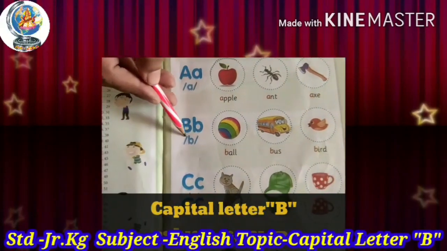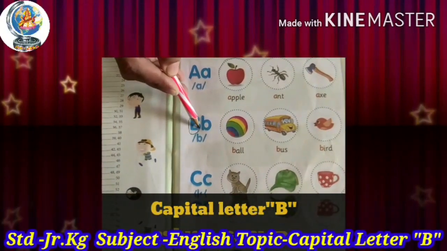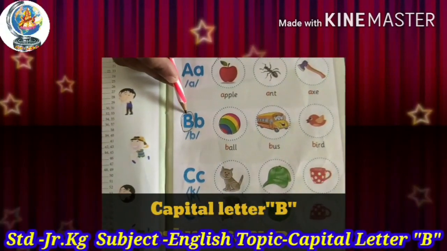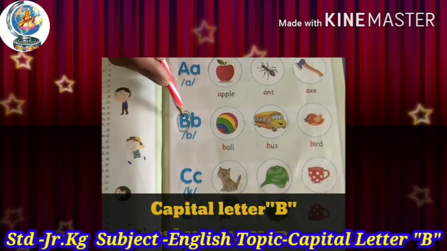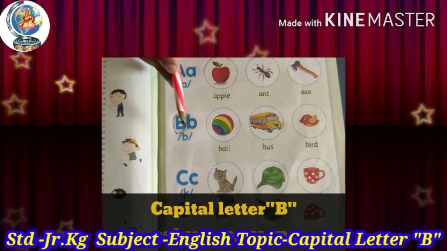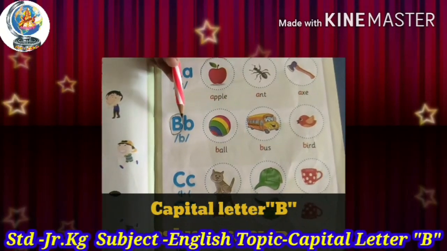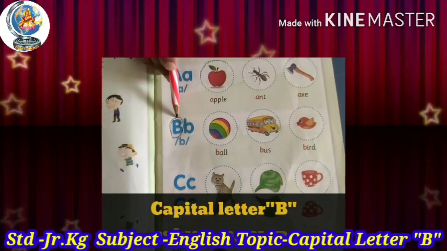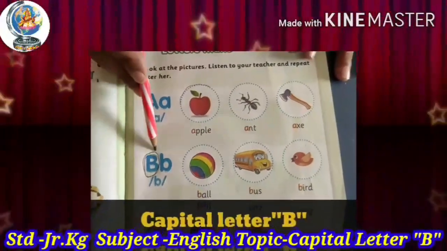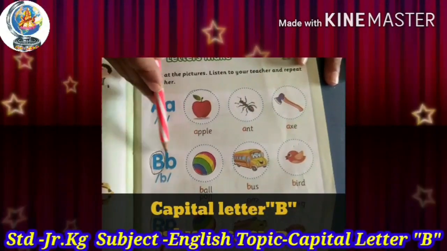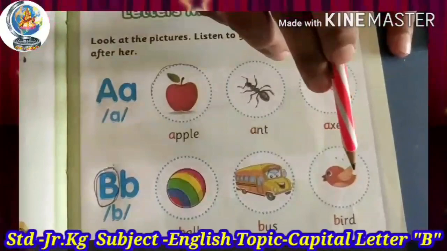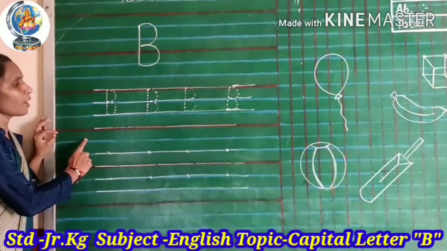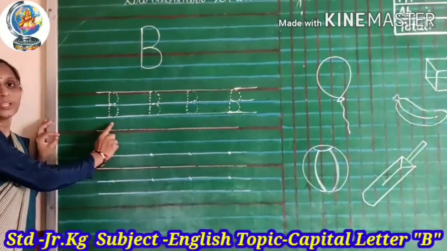Capital letter B. B says B. B for ball. B for bus. B for bird.